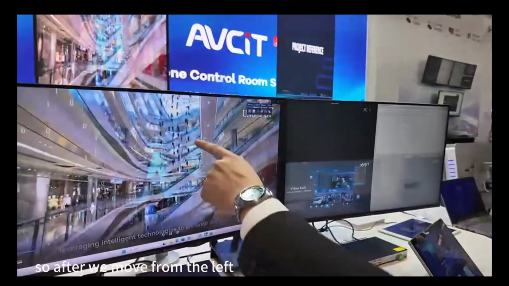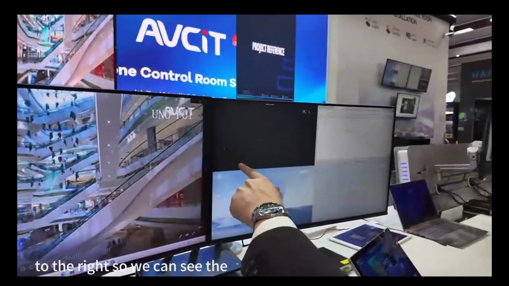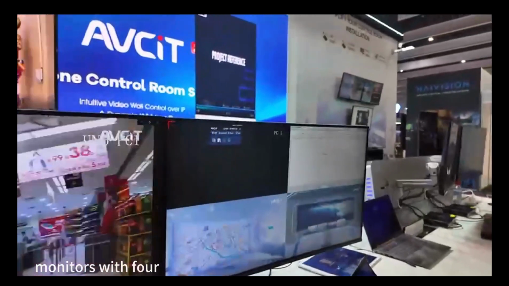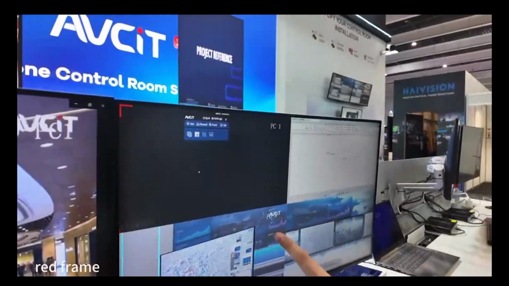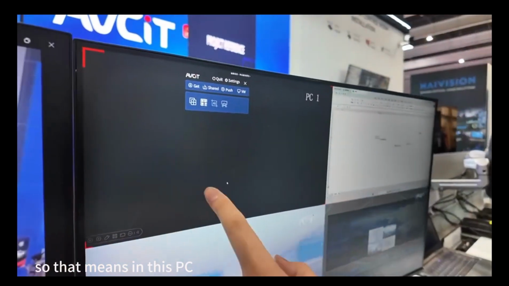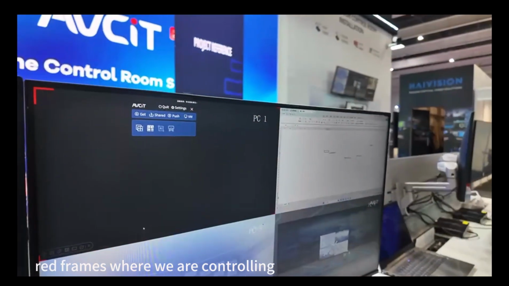So after we move from the left to the right, we can see the monitors with a red frame. That means in this PC, we can also see the small red frame, showing where we are controlling.